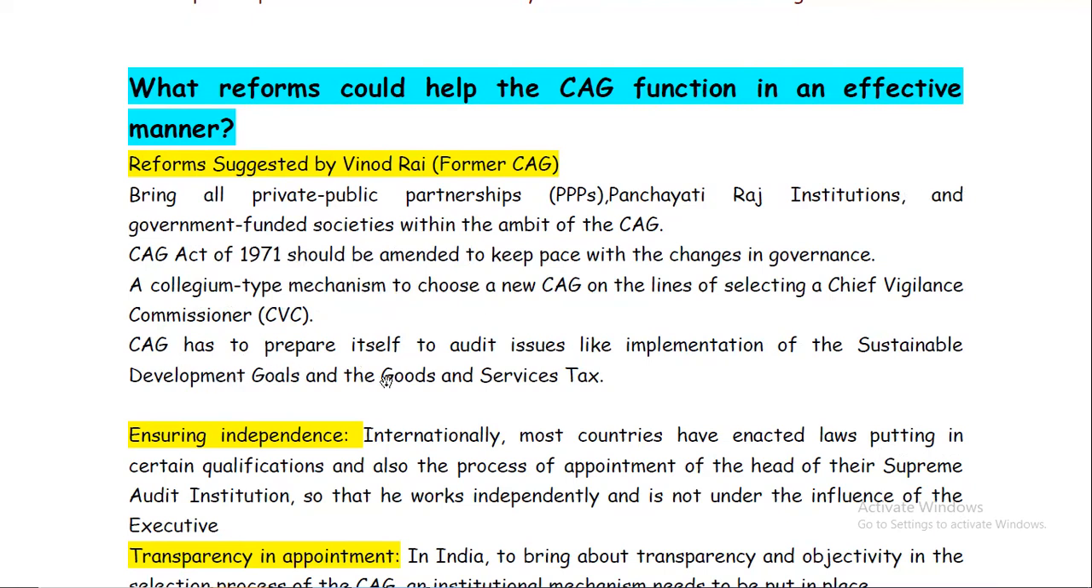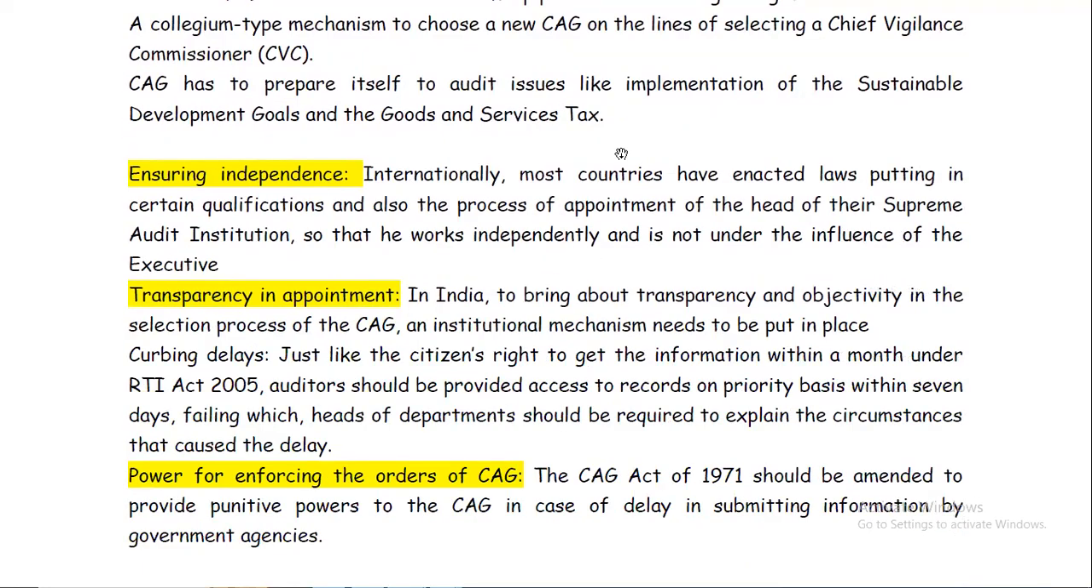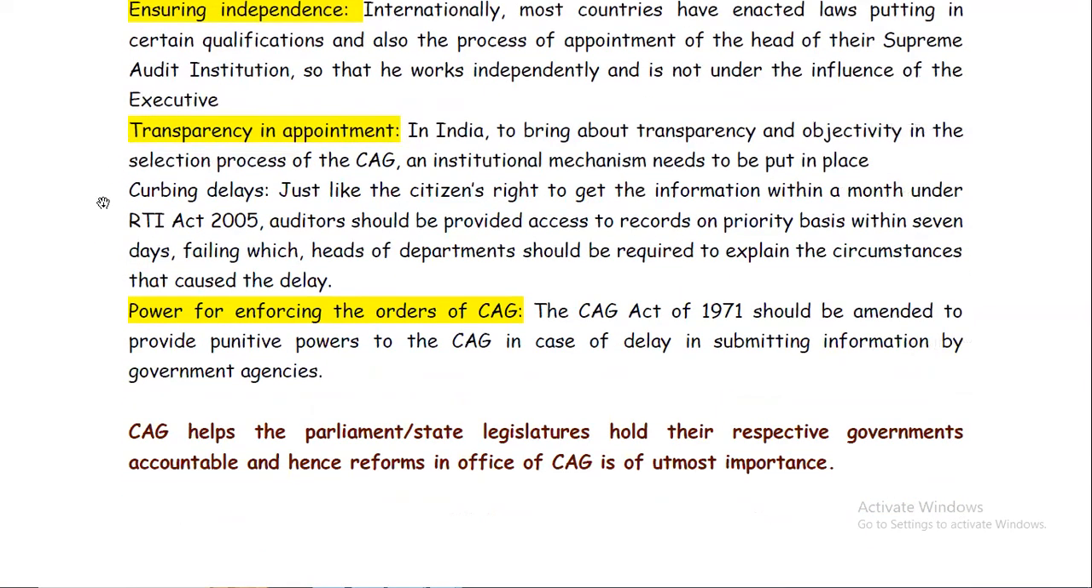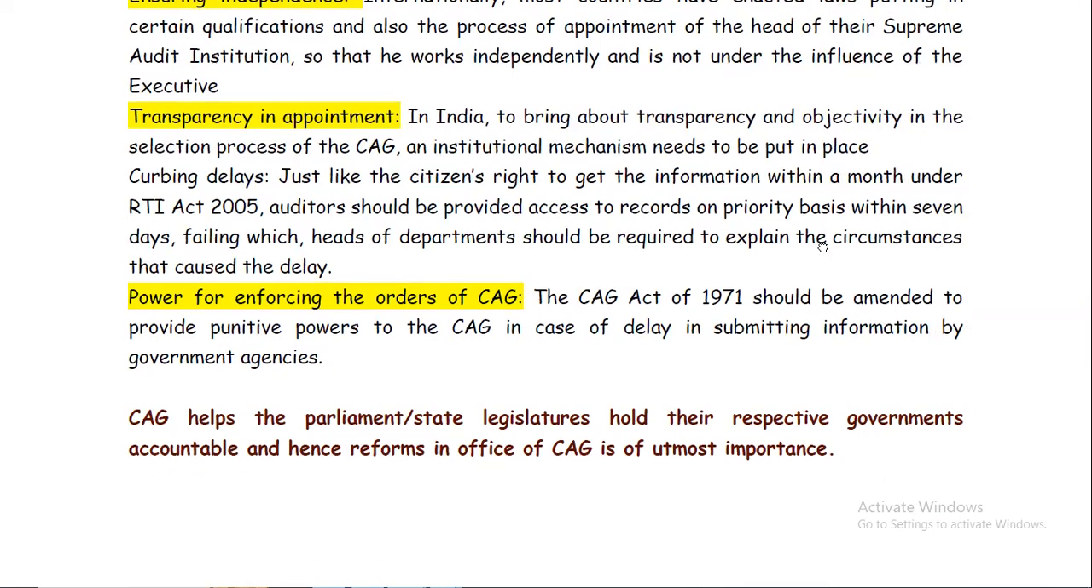Then the CAG has to prepare itself to audit issues like implementation of the Sustainable Development Goals and the GST, that is Goods and Services Tax. Then independence should be ensured. Internationally, most countries have enacted laws putting in certain qualifications and also the process of appointment of the head of their Supreme Audit Institution, so that he works independently and is not under the influence of the executive. And I already said that transparency in appointment should be maintained.